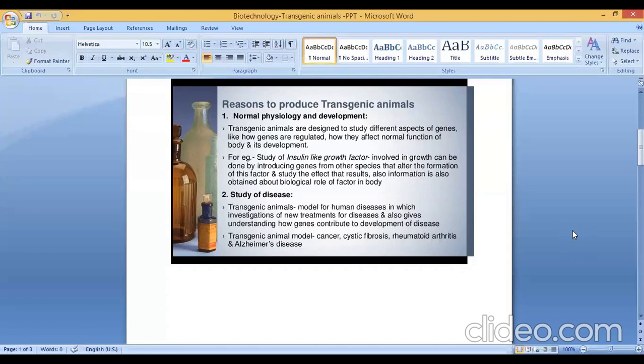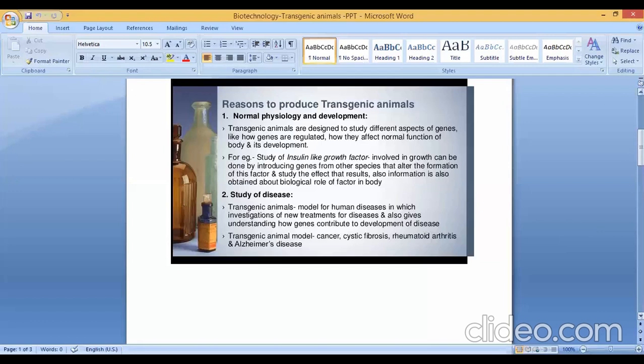What is meant by Alzheimer's disease? It means brain cell connections and the cells themselves degenerate and die, eventually destroying memory and other important mental functions. So what are the main symptoms? Memory loss and confusion are the main symptoms of Alzheimer's disease. Clear? So you can see here this transgenic animal model: cancer, cystic fibrosis, rheumatoid arthritis, Alzheimer's disease.